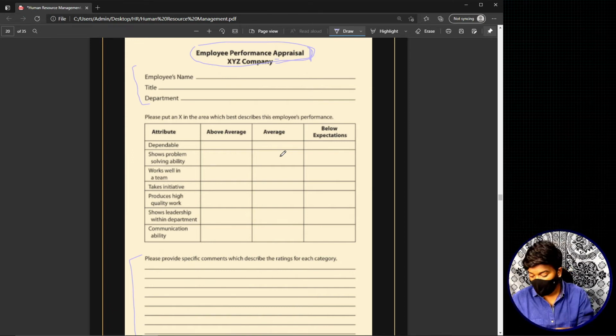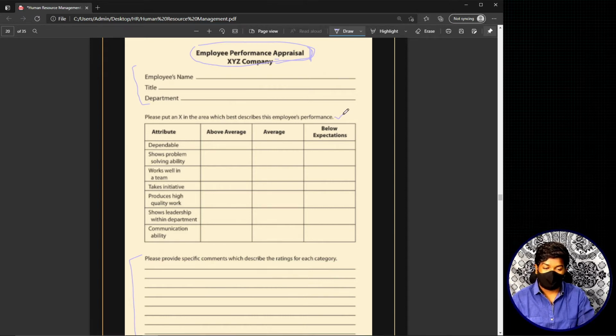It depends on the organization's choice or decision. So we have to remember that there will be 3 dimensions, and a single scale for each personality trait. Now see here, the basic scale looks like this: put an X in the area which describes the employee's performance.